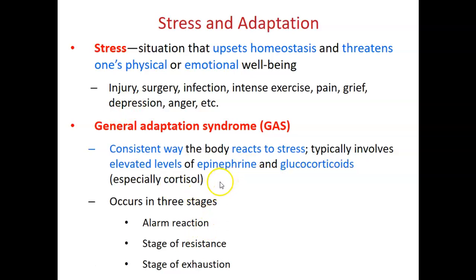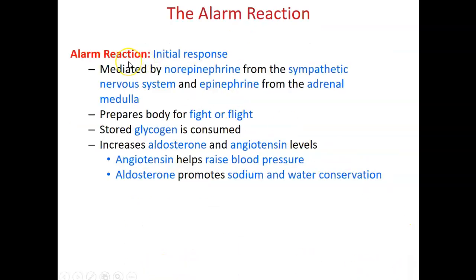This syndrome can occur in 3 stages. The first, there's alarm reaction. Second, there's a stage of resistance to hormone stimulation. The third, the body will show the stage of exhaustion. In the alarm reaction, the body shows the initial response to the stress situation. This initial response will be mediated by norepinephrine from the sympathetic nervous system and epinephrine from the adrenal medulla. These 2 hormones will prepare the body for fight or flight.